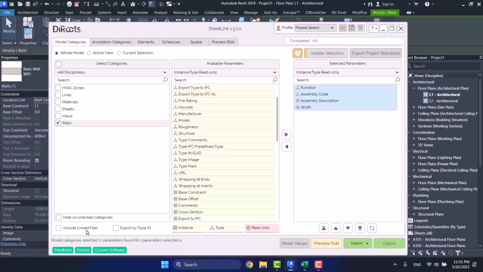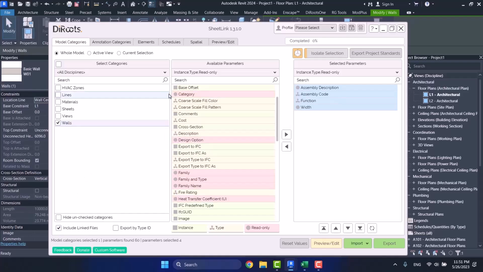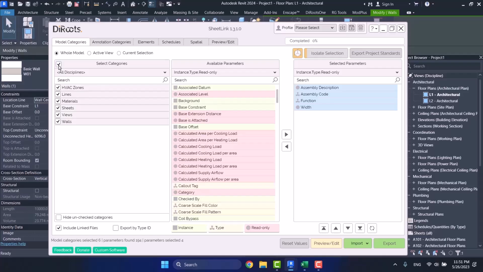That's for when you link something in your project. And if you choose this option, those parameters related to your linked file are also shown here. And in fact, those elements and parameters that are for your linked file are also included when you choose this option. Here, there is also this hide unchecked categories. And if you choose it, you cannot see the other categories. And if you choose this, all the categories are chosen.